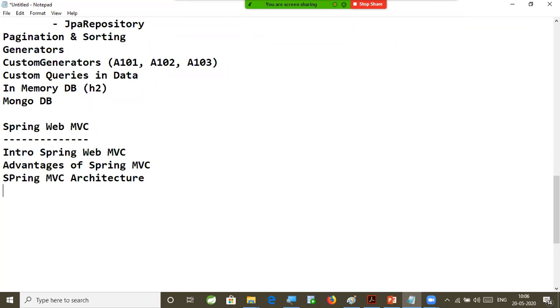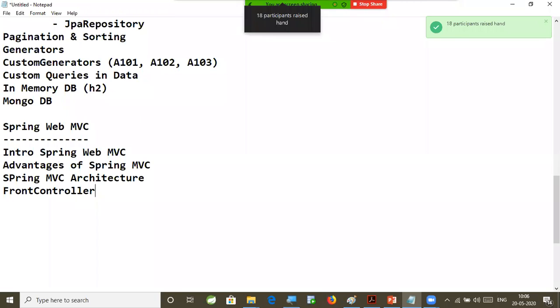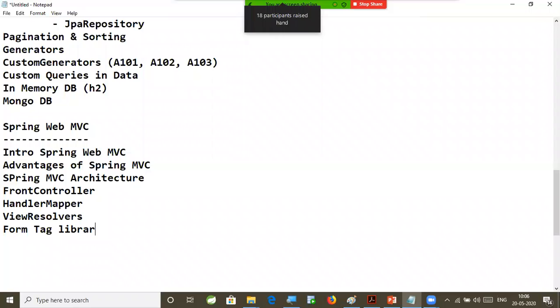Spring MVC architecture we are going to understand: front controller servlet, handler mapper, view resolver. Form tag library, how to use form tag library, form-based applications